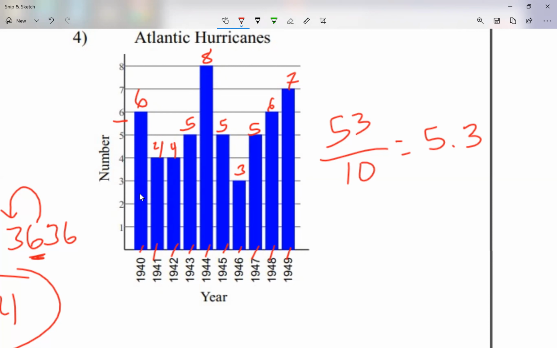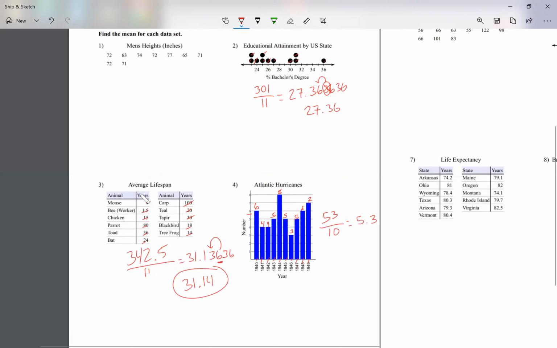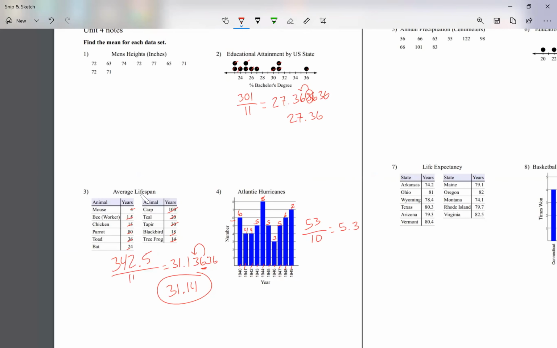Okay, so now remember, for the mean, we saw 4 different cases. I can give you guys a list of numbers. So question number 1, I just gave you guys a list of numbers. On my example number 2, I did it with dots. So we call those a dot plot. And then question number 3, I gave you guys a table. And then question number 4, I gave you guys bars. So I could give you information in any of these 4 methods. That way we're going to figure out the mean. We're going to add all the numbers and divide it by how many numbers we added.